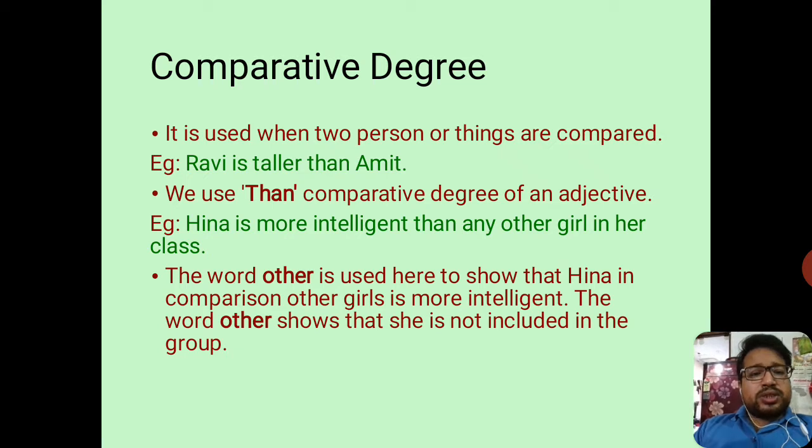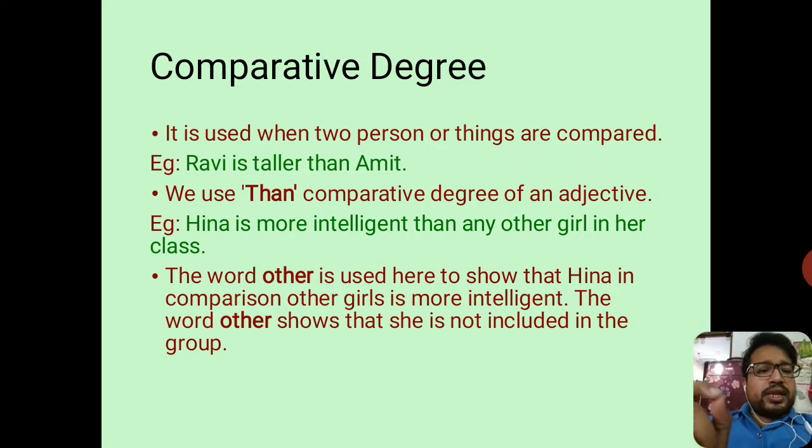Ravi is taller than Amit, so we are comparing Ravi with Amit. So one thing to be noted here is that we always use than after the comparative adjective. So after taller we always use than, with a comparative degree adjective.